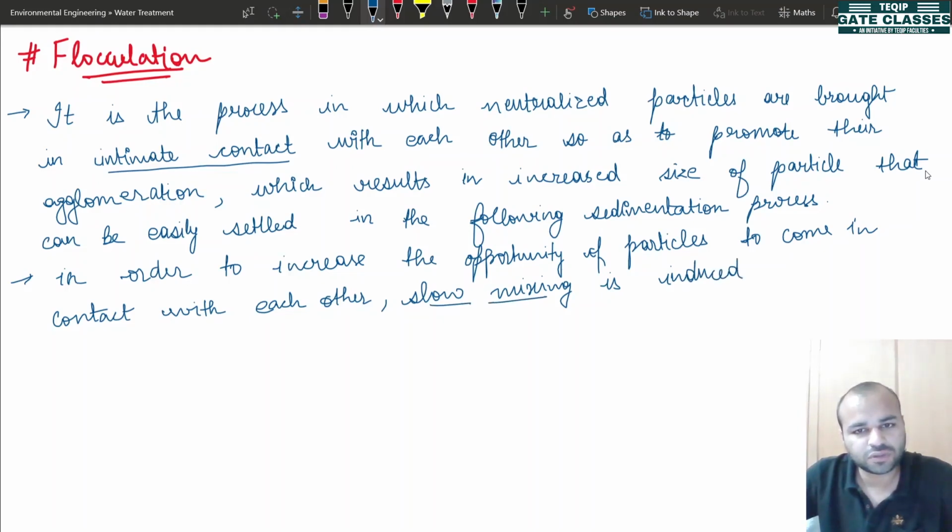Underline this term also. Slow mixing is induced in the flocculation tank.